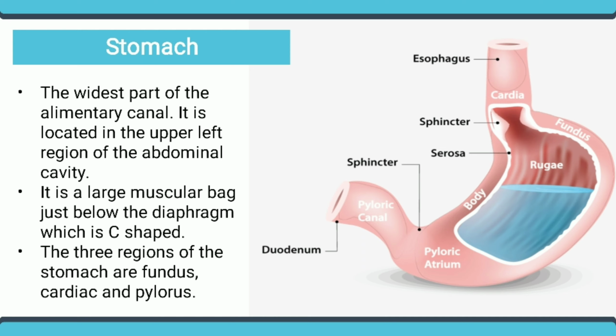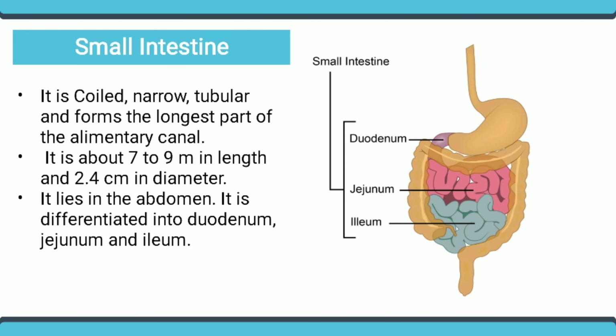When it relaxes, the food material passes into the small intestine. Numerous gastric glands are present on the wall of the stomach, which secrete gastric juice. When the stomach is empty, its mucous membrane is thrown into numerous folds called rugae, which project into the lumen of the stomach.